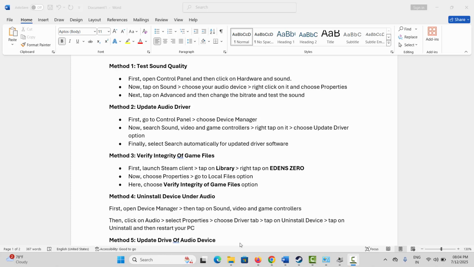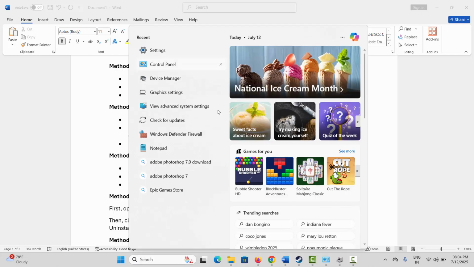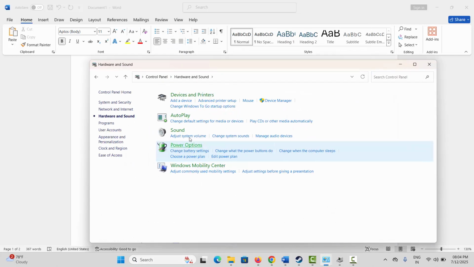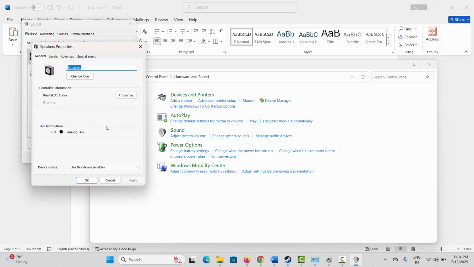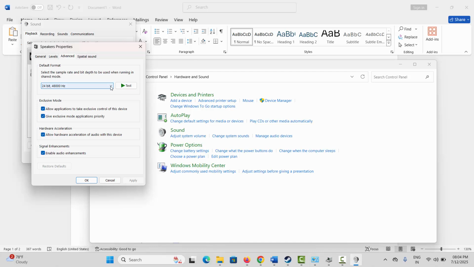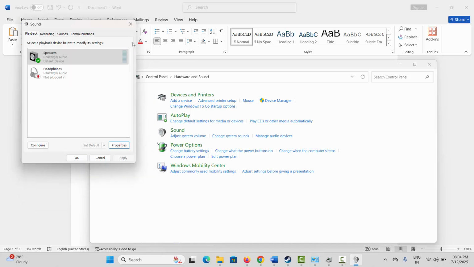So what you have to do is to open control panel and then click on hardware and sound, then click on sound option here. Click on speakers, check properties, go to the advanced tab and here change the bitrate and test, and then click on apply and then finally OK, and then check if this works for you.